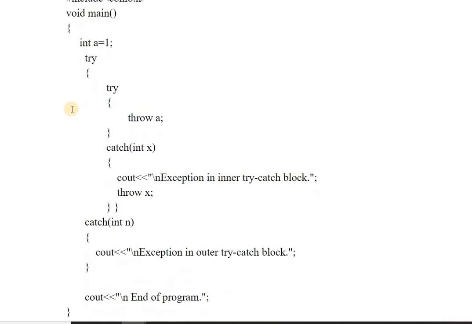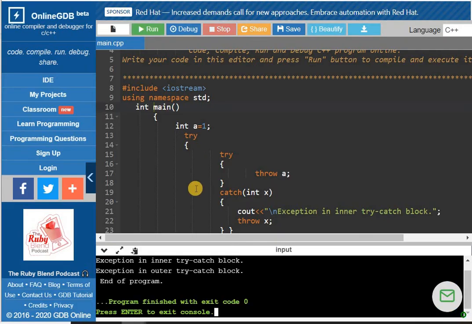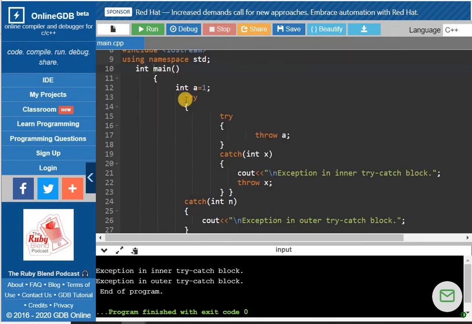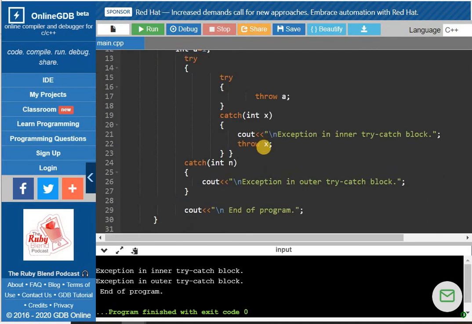So in this program, see what is happening here. Inside a try block we have one try block. It is throwing a and it has its associated catch block which is of integer type. a is again of integer type. The control will jump from here to this catch block, and in this catch block it will print the message exception caught inside the inner try catch block, and then it will again throw the exception. In this case it is throwing the exception of this integer type.